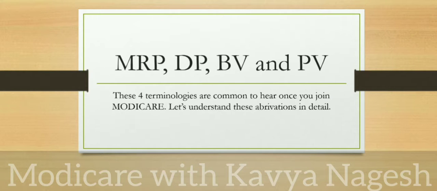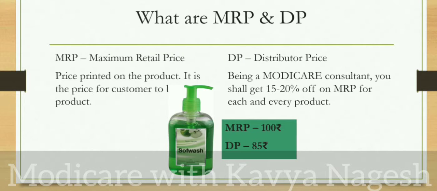Good morning, friends. Today, in this session, we will be understanding the four basic abbreviations which we often hear in Modicare business. Once you join Modicare, you will be hearing these terminologies, which are MRP, DP, BV, and PV. It is very crucial to understand these because these are the fundamental pillars to build the big empire of your business. So, let's understand one by one.